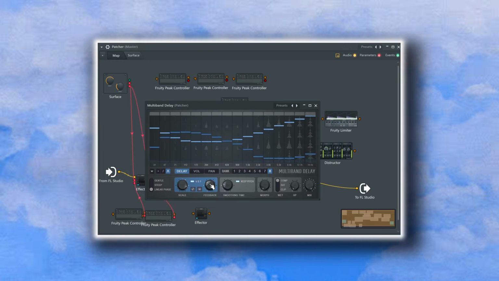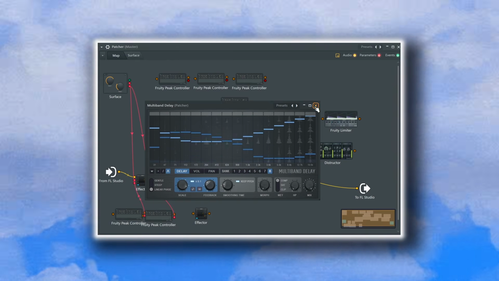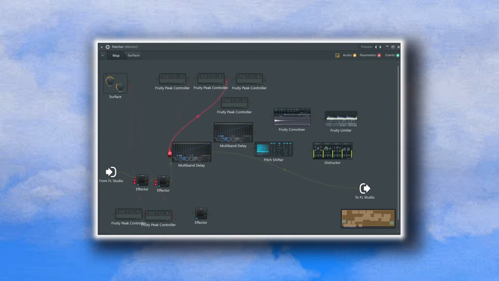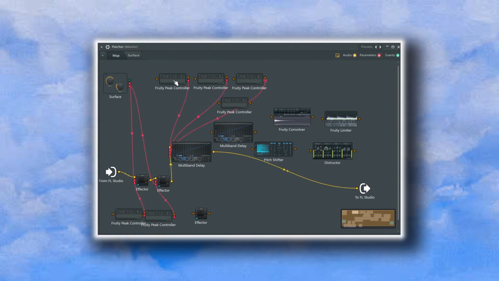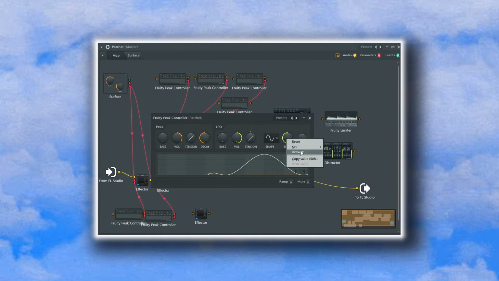Now activate the scale, feedback and morph knobs. Let's assign a peak controller to each of the parameters. Use a sine-shaped LFO, raise the volume and activate the speed knobs on the controllers.